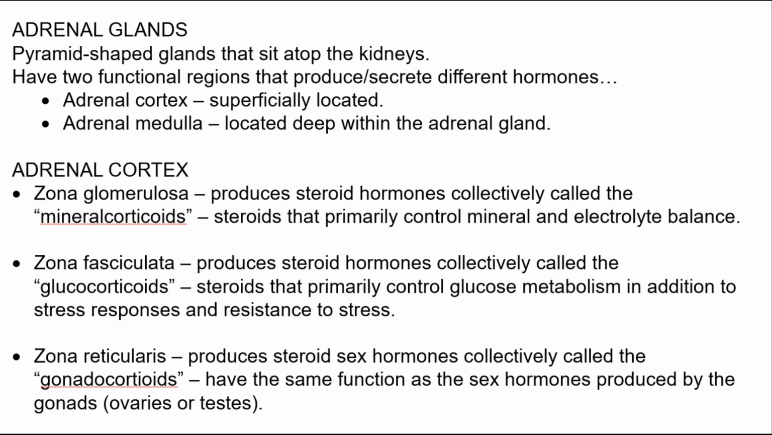The zona glomerulosa produces steroids that control mineral and electrolyte balance within the body's fluids. The hormones they produce and secrete are collectively called the mineralocorticoids. The zona fasciculata produces steroid hormones collectively called the glucocorticoids, as they are responsible for controlling glucose metabolism during stress responses and also aid in resistance to stressors such as fasting or starvation.